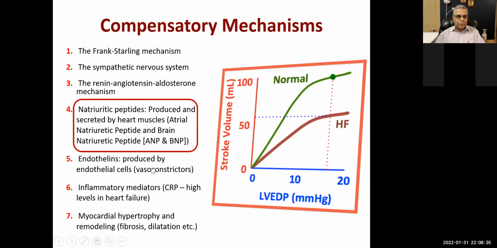Then endothelins, which cause vasoconstriction. We saw that we give vasodilators as well. And inflammatory mediators are used as biomarkers. Myocardial hypertrophy, remodeling and fibrosis are counteracted by spironolactone.